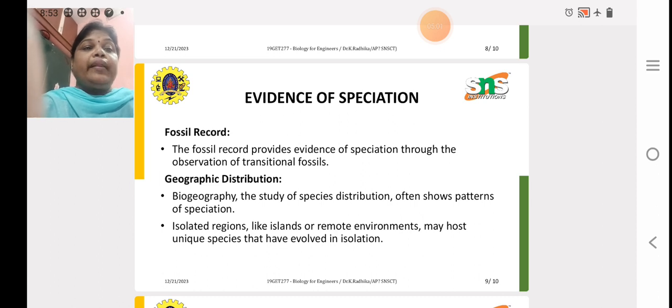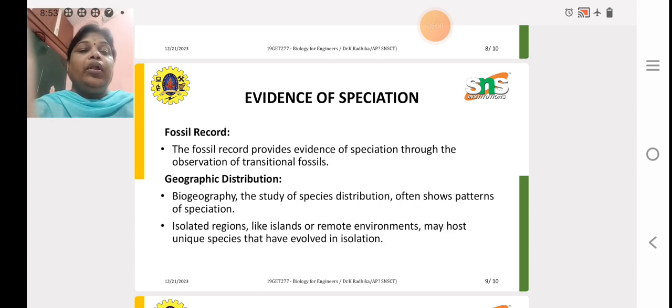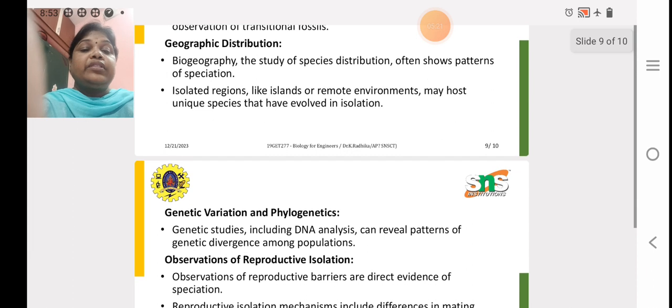Then, evidence of speciation. Fossil record: the fossil record provides evidence of speciation through the observation of transitional fossils. Geographical distribution: the study of species distribution often shows patterns of speciation. Isolated regions like islands or remote environments may host unique species that have evolved in isolation.